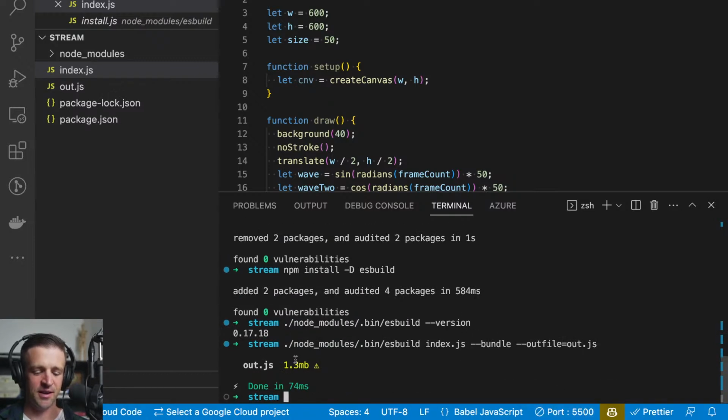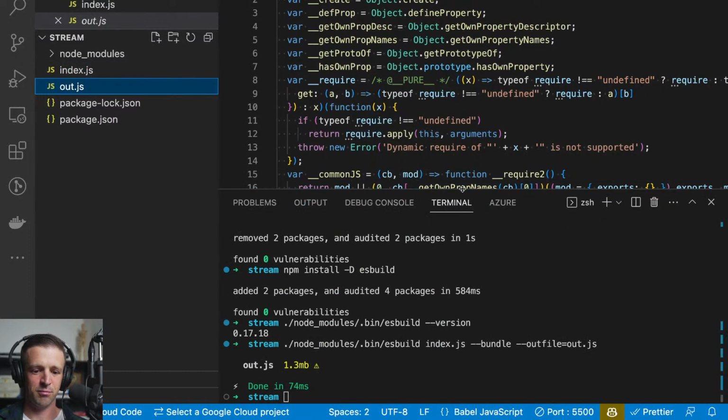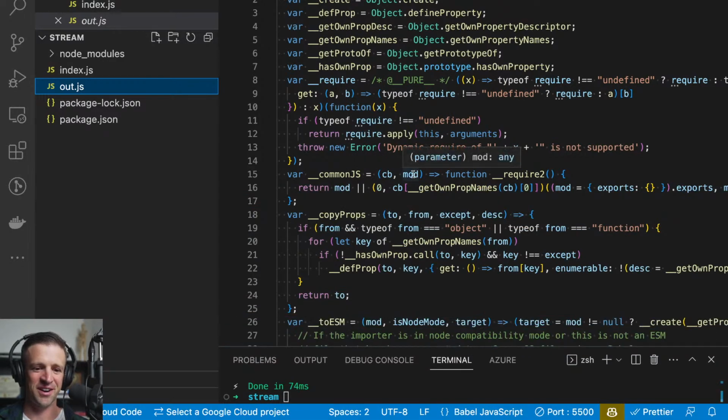And we can see now, okay, ESBuild is saying that it made this file out.js. It's 1.3 megabytes, which is large. It's giving us some sort of warning here, and done in 74 milliseconds. So if I come over here, you can see out.js is right here, and it's this big gobbledygook file of a bunch of crap.